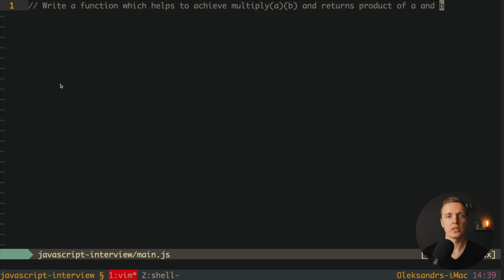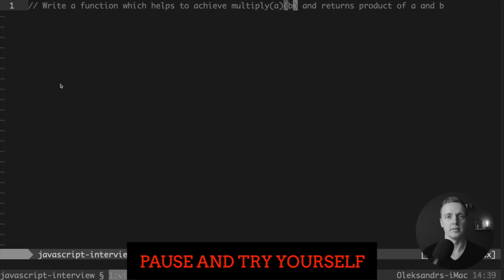You might get a question like this. Write a function which helps to multiply a and b and returns the product of a and b. And as you can see here, we have this strange notation, multiply then a and b, not like two arguments, but this is the first call of the function and this is the second call of the function.